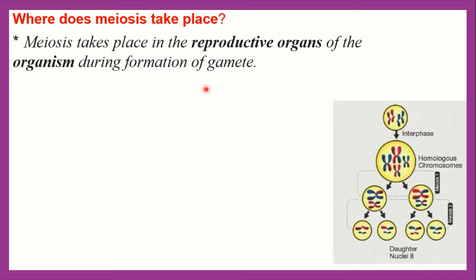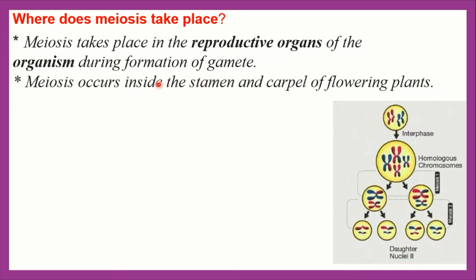Androecium is the male reproductive organ and gynoecium is the female reproductive organ. Meiosis occurs inside the stamen and carpel of flowering plants. Stamen is a part of androecium, and carpel is the female part of the flowering plants.